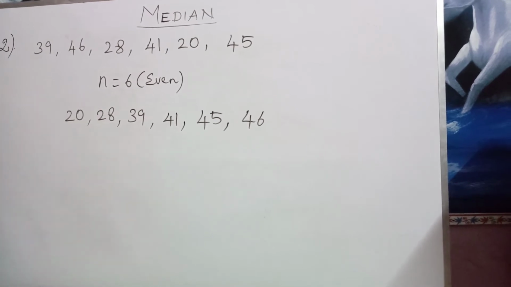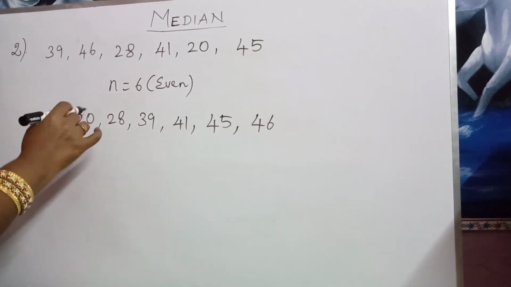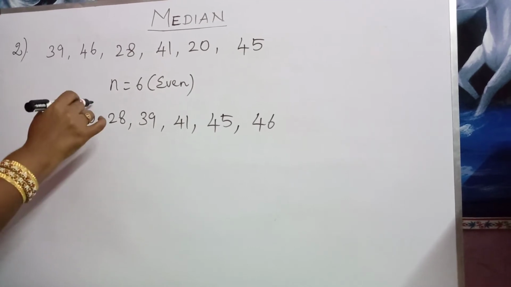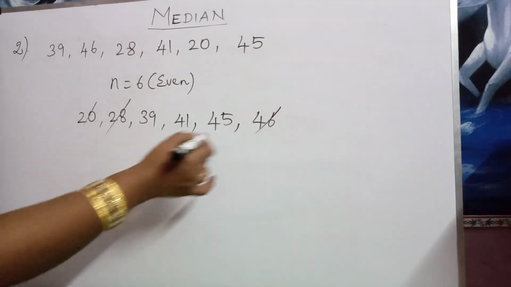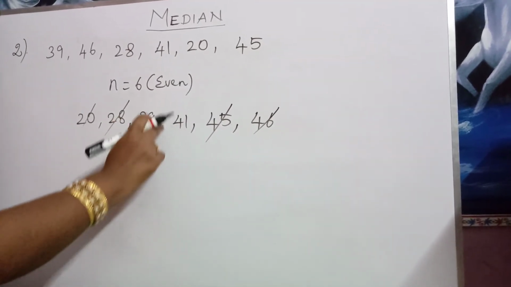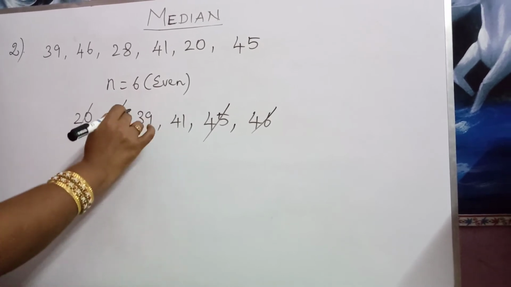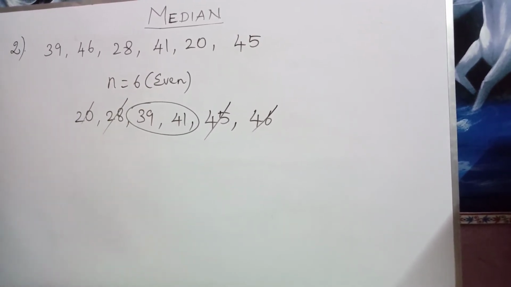How to find the middle value of the even number of data? Okay, we will see one by one. First strike out the first number as well as the last number. Second, strike out the second number as well as the previous of the last one. Here if I strike out 39 and 41, there is no middle value. Therefore, these two numbers are the middle value. 39 and 41 are middle values.